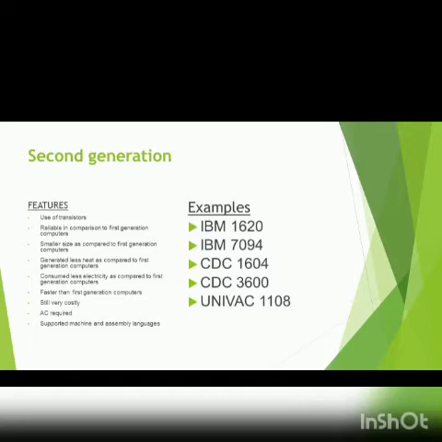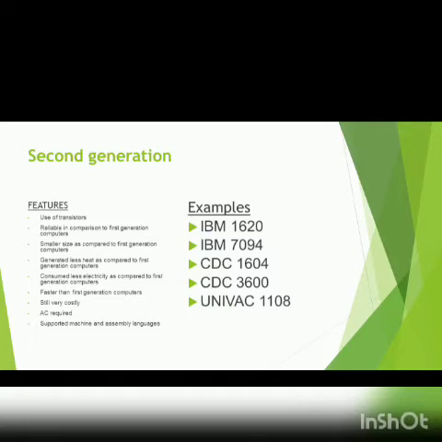I will tell you more in detail what machine language and assembly language are, but I have to explain the working of a computer before I come to this topic. So first let me explain the working, and then we'll get back to this. Examples include IBM 1620, IBM 7094, and so on.